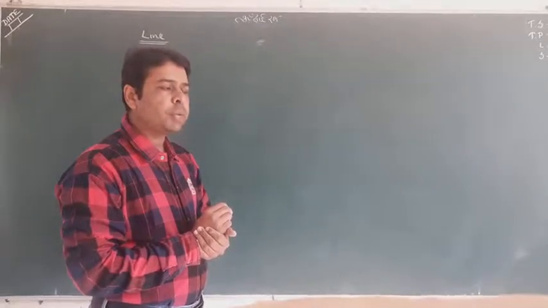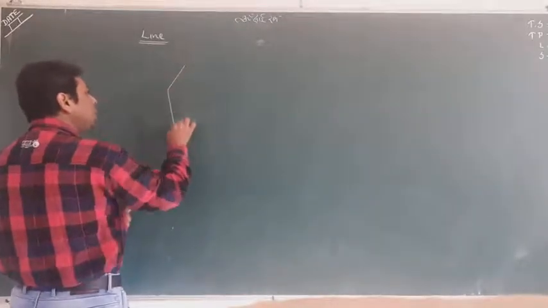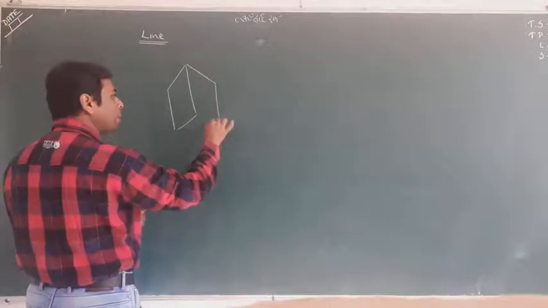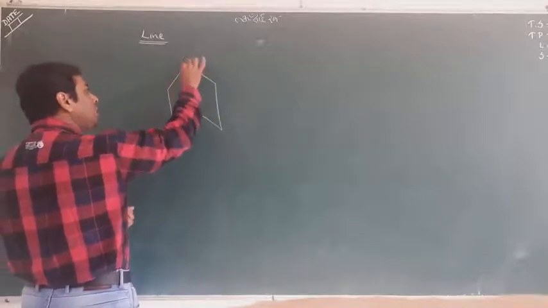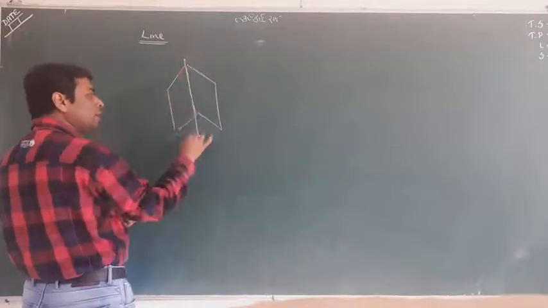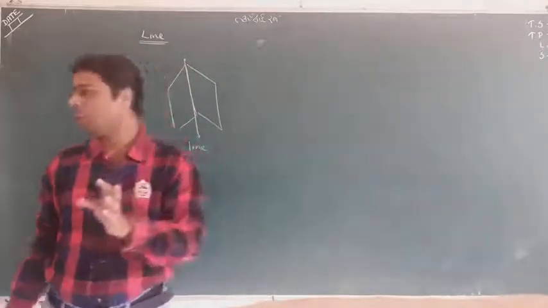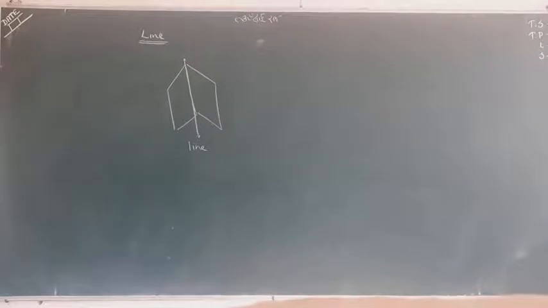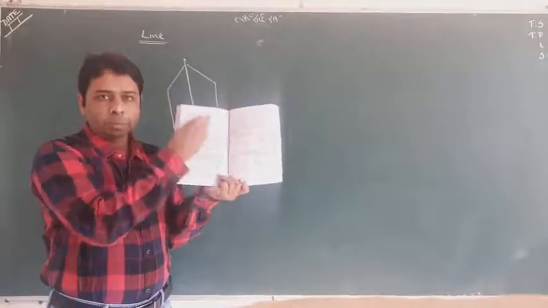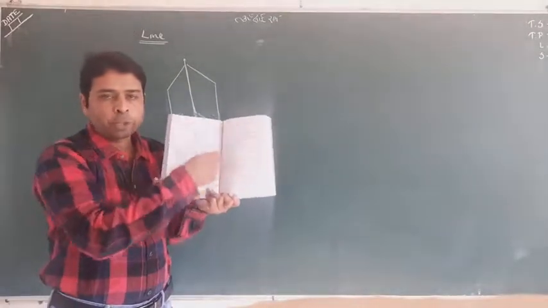Let me speak very frankly and clearly: if this is a plane and suppose this is another plane, and two planes are meeting at this particular edge, this is called the line. This is the actual definition. You have lots of examples. Can you see? This is the book. This is one plane, this is another plane, and the meeting is forming a line. So this is a line.